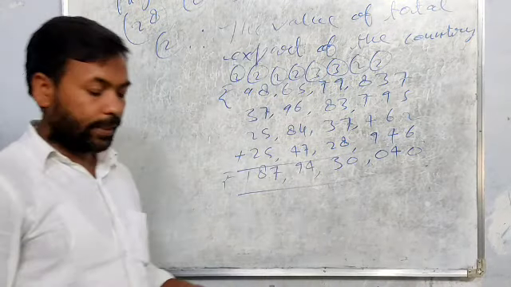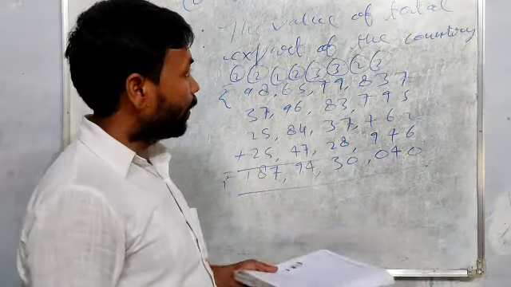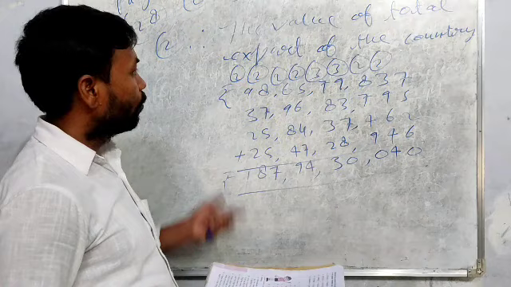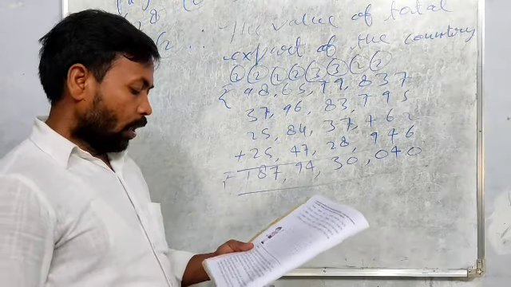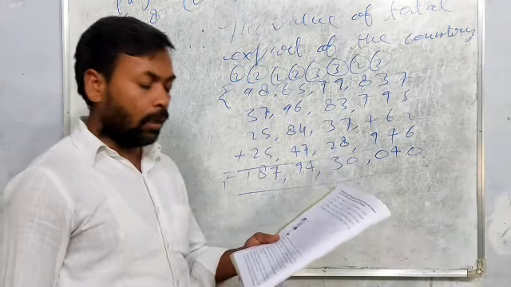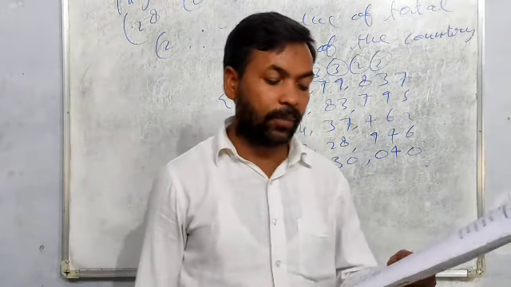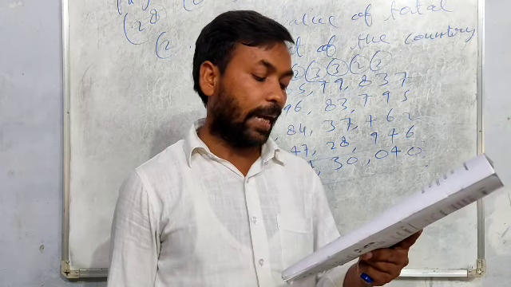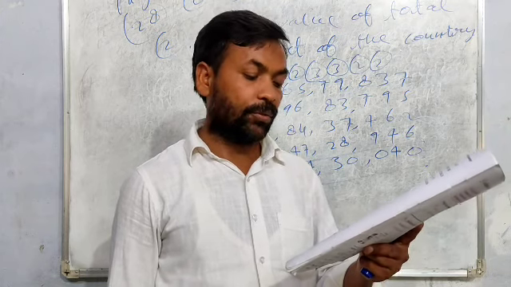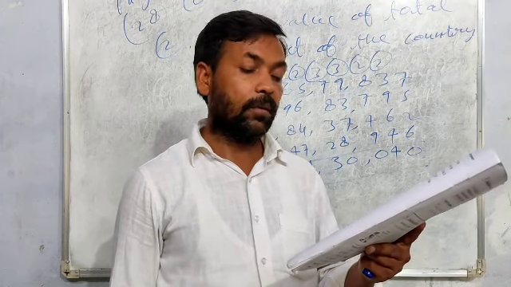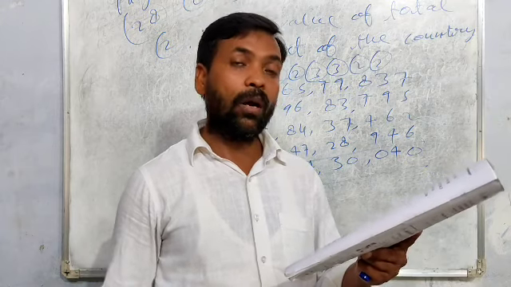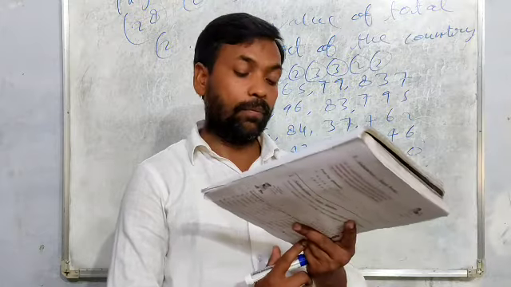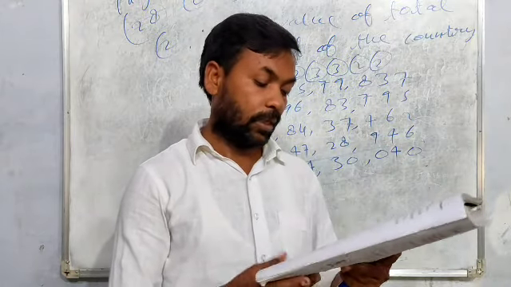The answer can be written in the international system or the Indian system. I hope all have understood how to do this question. And now come to question number 3. Write down the smallest number of 9 digits and the greatest number of 6 digits and find their sum. I hope you know how to write the largest and smallest numbers of the digits given.